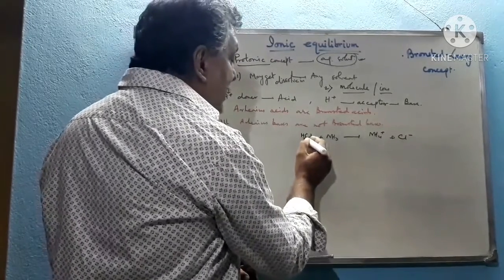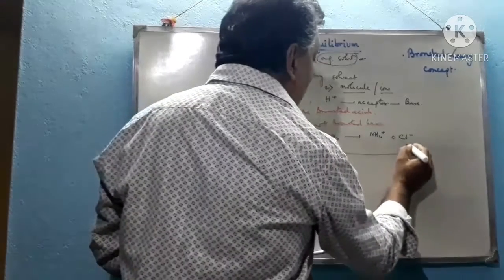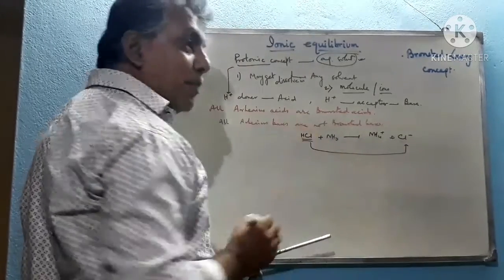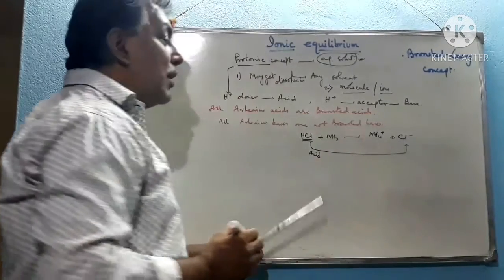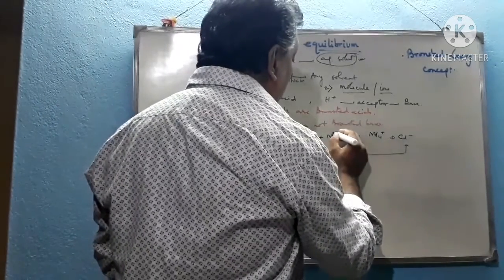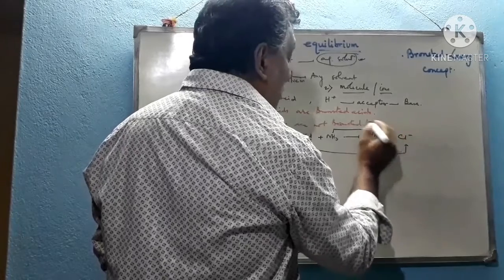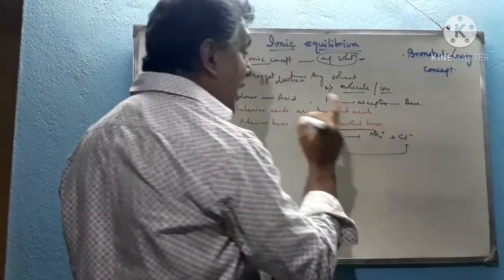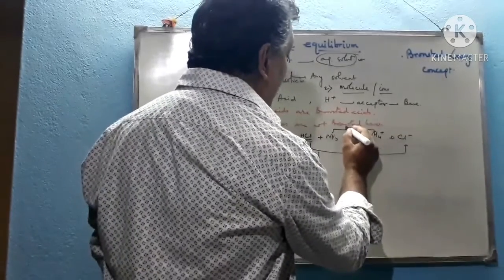So HCl converts to Cl minus as it donates its H plus. Therefore, it is an acid according to the Bronsted theory, even in its gaseous state. Ammonia, by accepting that H plus, forms the ammonium ion, NH4 plus. As it accepts H plus, according to this concept, it is a base.